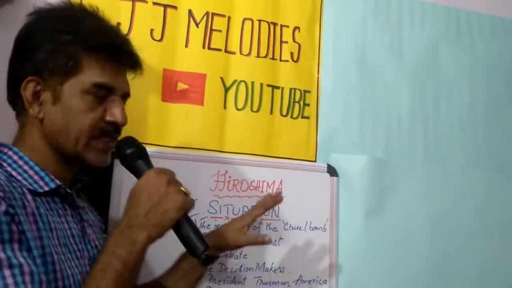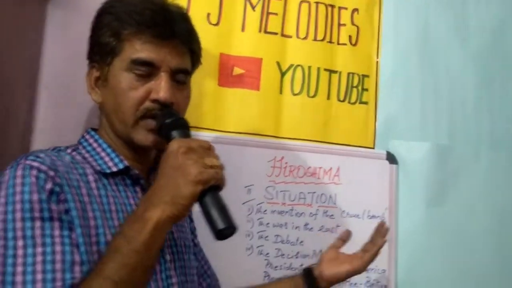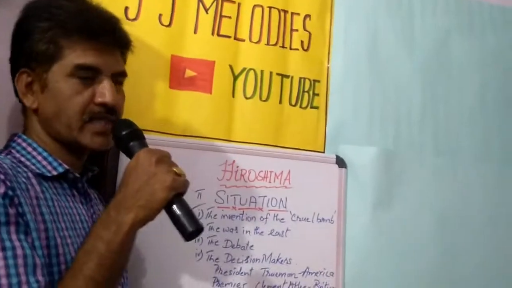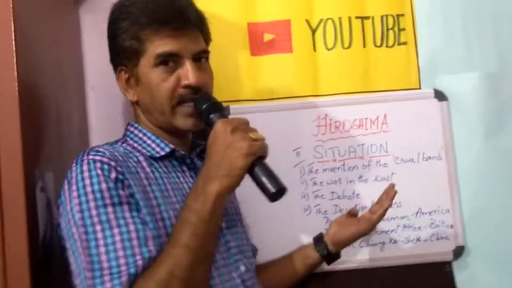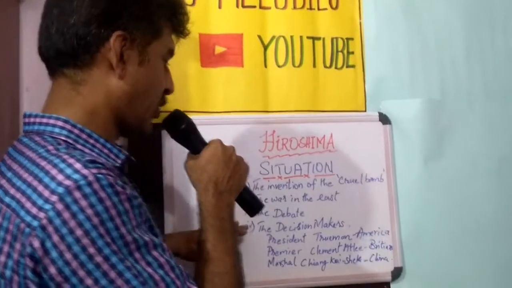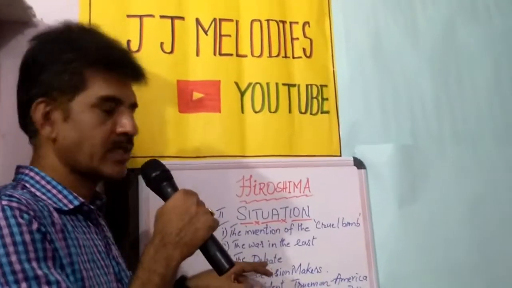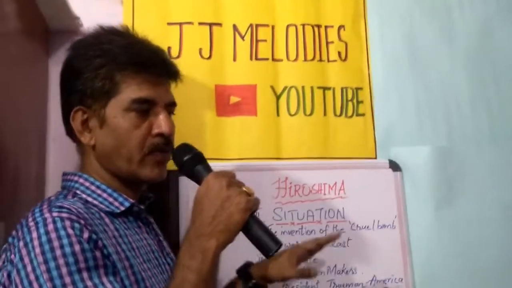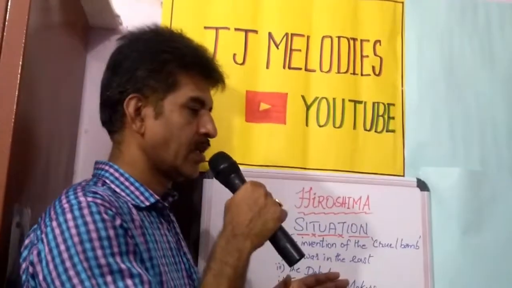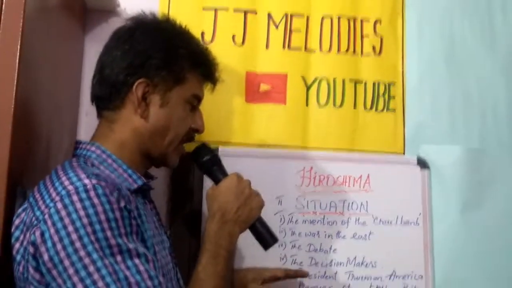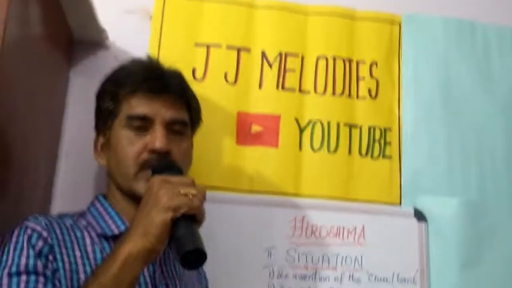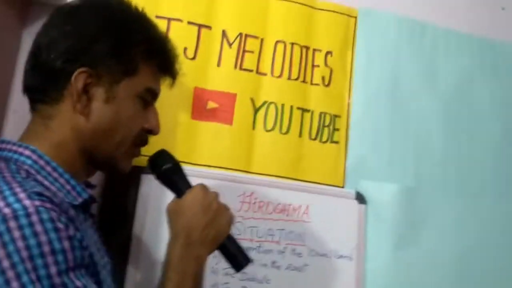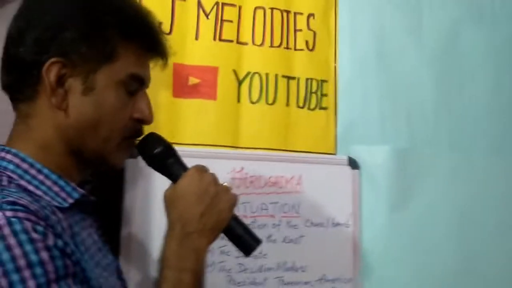But in the East, the Japanese were very victorious and they were coming forward to face the Allies. And because of the proceeding of the war in the East, it compelled them to drop this bomb. Now, the debate, whether to drop the bomb or not, was a very painful decision to be made, and it was given to three people. The reason is President Truman, who succeeded Roosevelt, a very great American president, because he died when the decision was about to be taken.